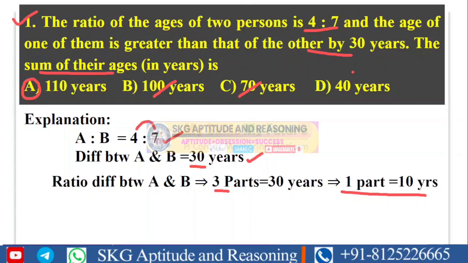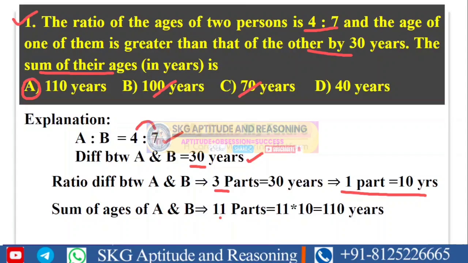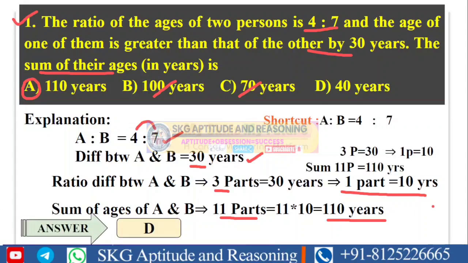What he asked in the question is, what is the sum of their ages? The sum of ages is 11 parts. So 11 into the value of one part, which is 10 years. So 11 into 10 will be equal to 110 years. This is how we can solve it in a stepwise manner. Without going through these steps also we can find the answer. So in a short way also we can solve this question. You can see this in a short form.